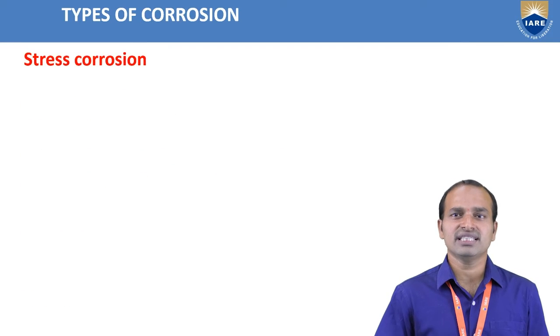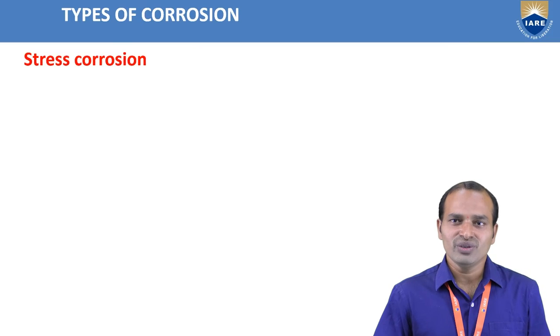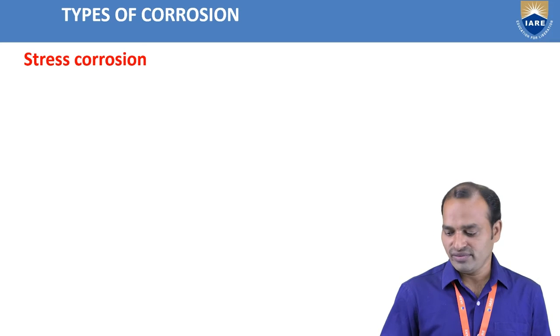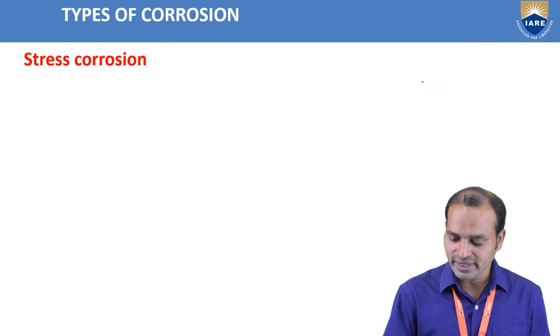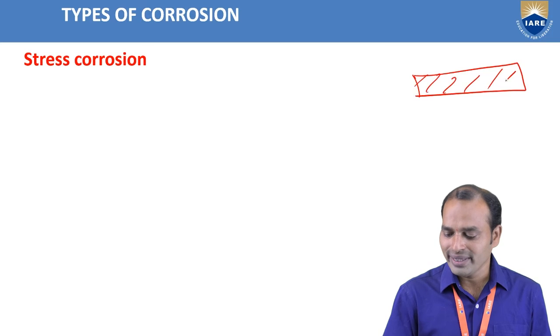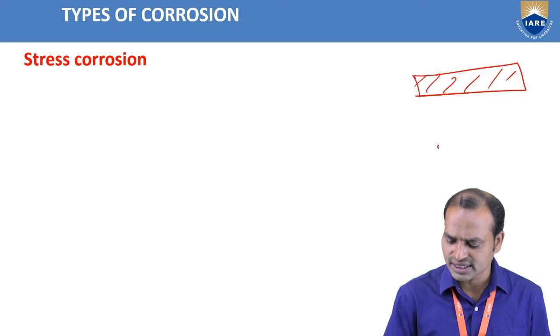Now next one is the stress corrosion. In stress corrosion, when the metal has stress, strain, or more pressure applied, that part acts as an anode. Suppose this is the metal. To the metal, I am giving more stress.